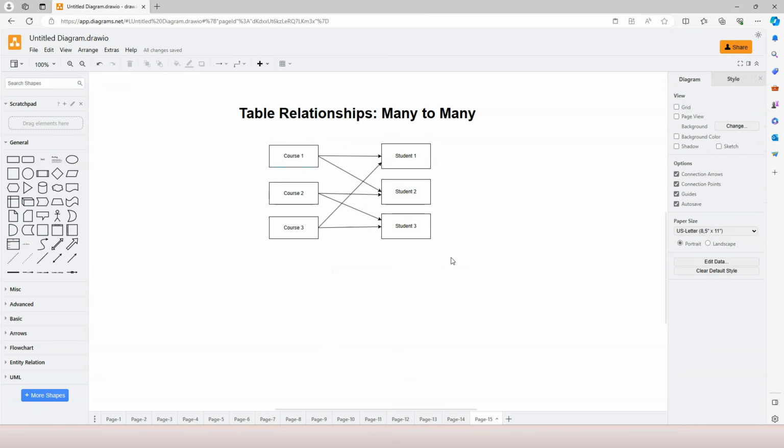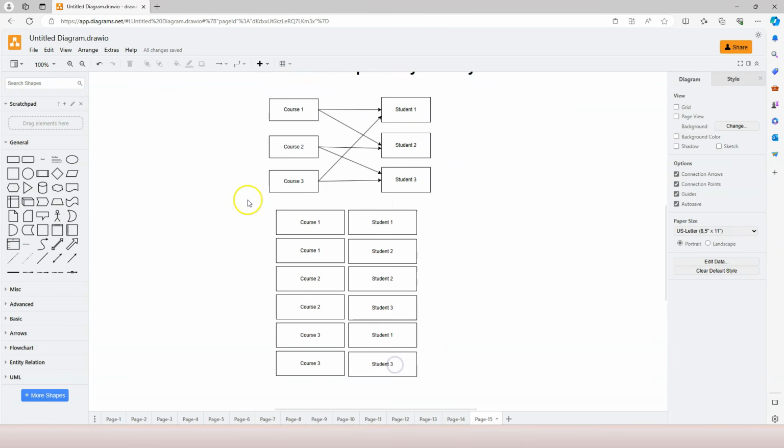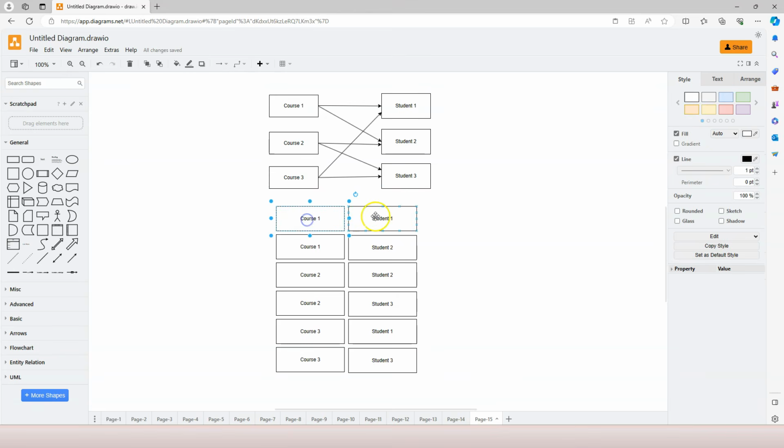So then how do we map this type of relationship? In real life, we keep a registration book like this. Now we can know that course 1 has 2 students enrolled. Course 2 also has 2 students enrolled. Course 3 also has 2 students enrolled.